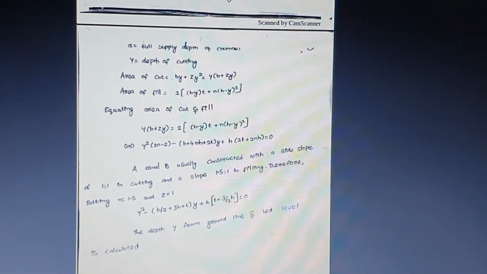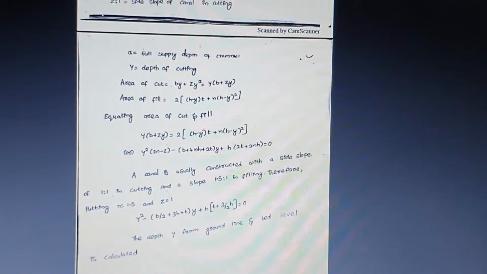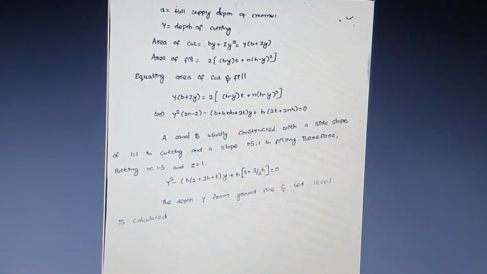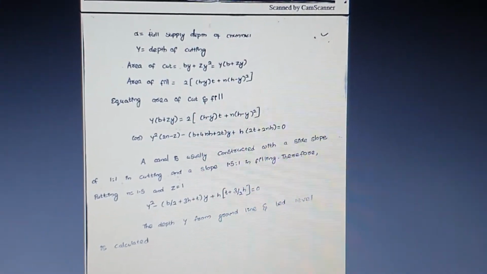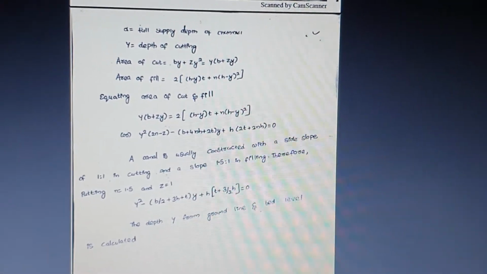Whenever you are going to provide a canal section with a slope, we will consider the side slope ratio as 1:1 in the cutting section and 1.5:1 in the filling section. So we are going to substitute the values n and z in the equation which we got by equating the area of the cut and the area of the filling.